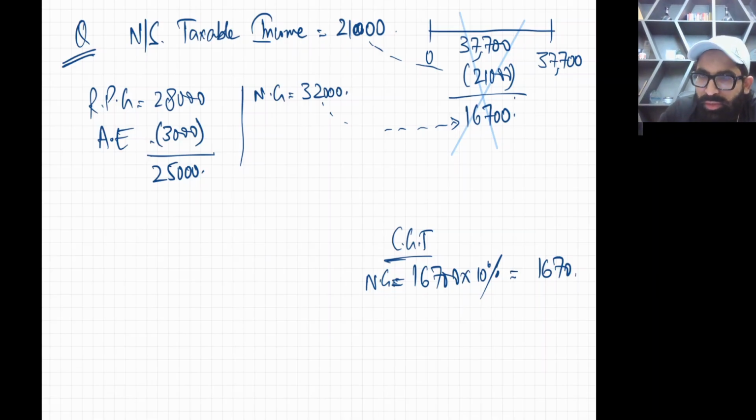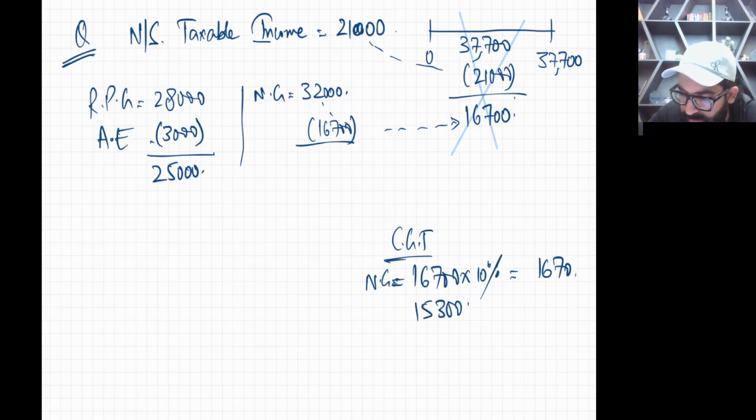Now, out of this 32,000, we have calculated tax on 16,700. So 15,300 is left. And definitely it will go in the second band of NG. So 15,300 into 20% is 3060.